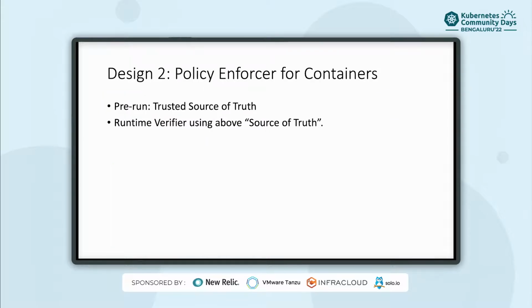The second model has two components. We have a runtime verifier like before, but it depends on our getting something called a source of truth. What this source of truth is, we'll look at in a bit.